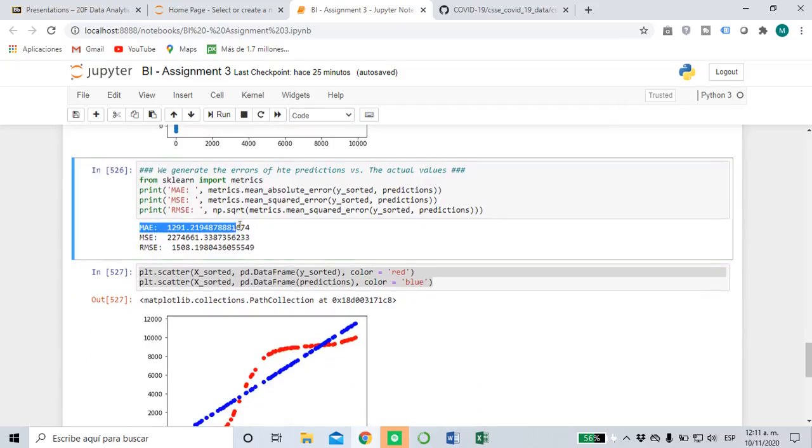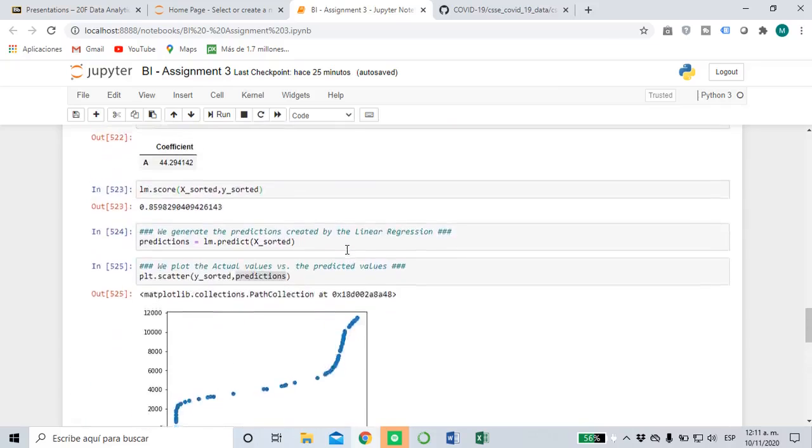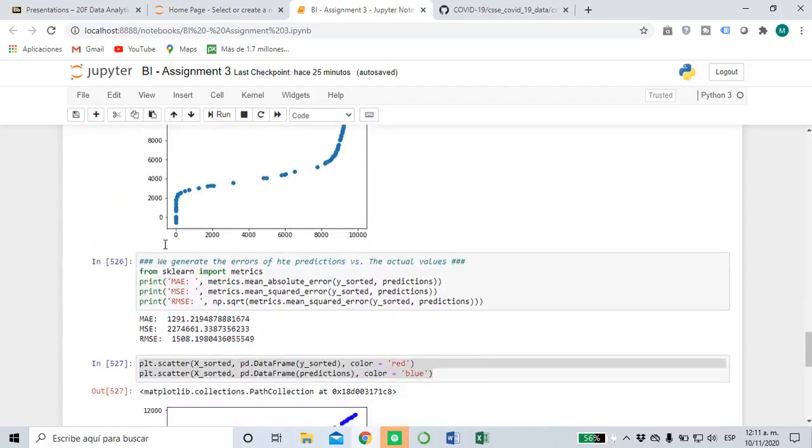For example, if we look at the absolute error, it's around 1,300. As we know, the total deaths right now are 10,000. So maybe we can say that the error is a little bit more than 10%, based on the total deaths being 10,000 and our absolute error being around 1,000. Obviously this corresponds to what we were saying with the R-squared value.